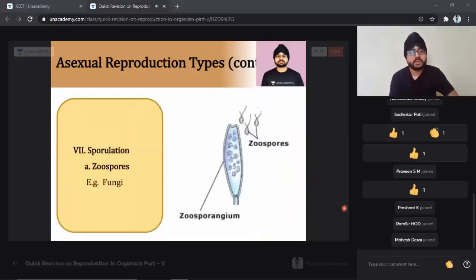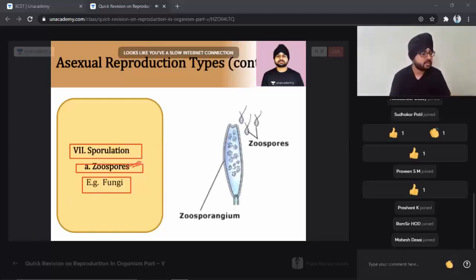The next topic is sporulation. How is sporulation useful? Let us see. We find it in the case of fungi. First is the formation of zoospores, student. Let's try to understand how the zoospore is going to be formed.